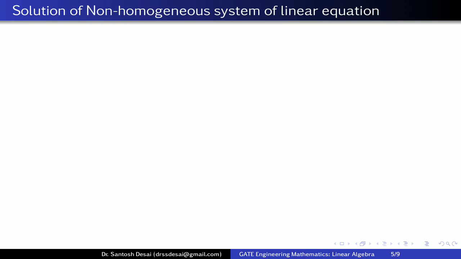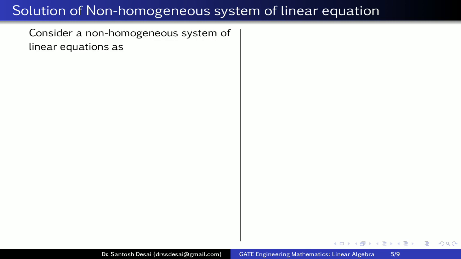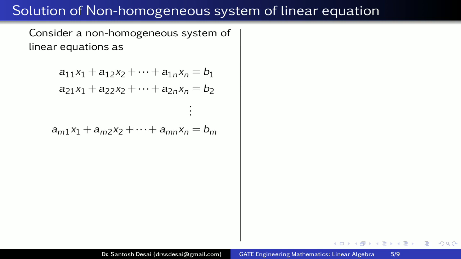Now first we consider how to find solution of non-homogeneous system of linear equations. So let us consider system of non-homogeneous linear equations as a11x1 plus a12x2 plus and so on plus a1nxn is equal to b1, a21x1 plus a22x2 plus and so on plus a2nxn is equal to b2 and so on, am1x1 plus am2x2 plus and so on plus amnxn is equal to bm.